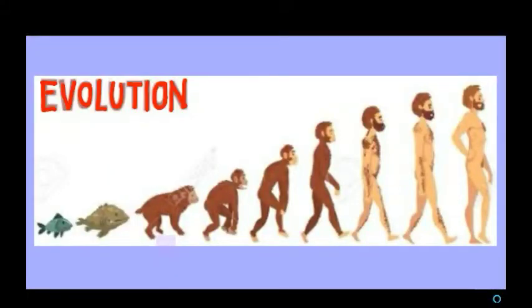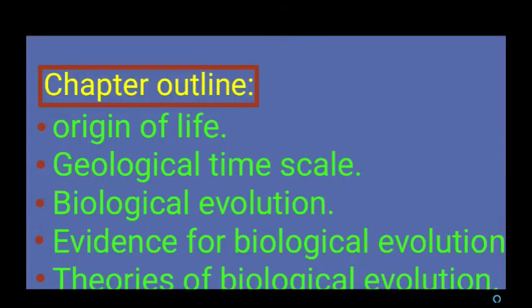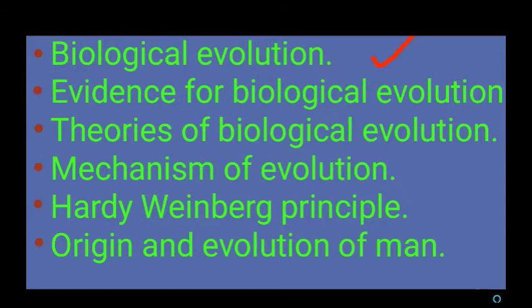Hello students, in this video we are going to learn the sixth chapter, evolution. Before entering into the lesson, let us see what we are going to learn in this lesson. Chapter outline: origin of life, geological time scale, biological evolution. Then evidence for biological evolution, theories of biological evolution. Then mechanism of evolution, Hardy-Weinberg principle, and origin and evolution of man. So these are the headings we are going to discuss in this lesson.